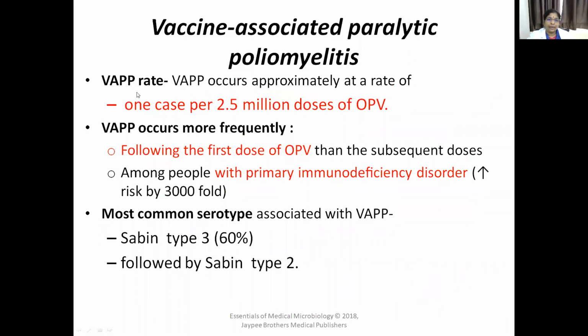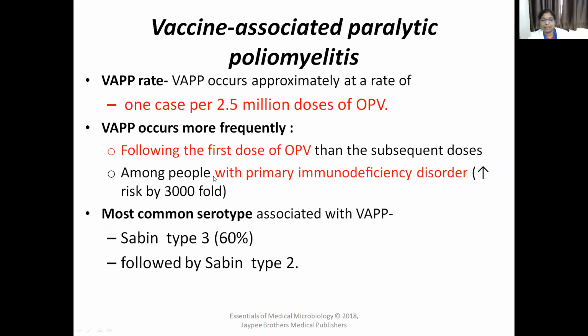The rate is very rare. It is one case per 2.5 million doses of OPV. So in 2.5 million doses of OPV, one case will have this condition, VAPP. VAPP occurs most frequently following the first dose of OPV, then subsequent doses, and is seen especially in immunodeficient children. The risk increases by 3,000 fold. So that is the disadvantage of OPV usage with immunodeficient children.